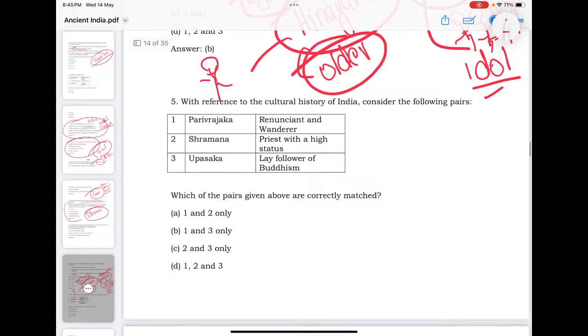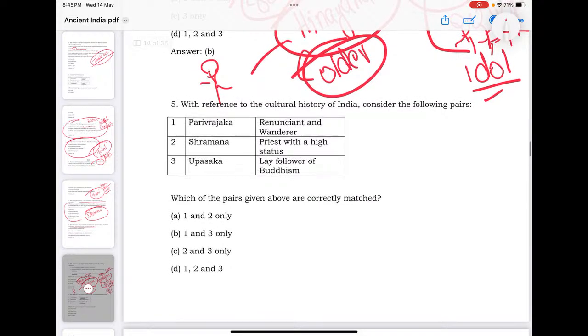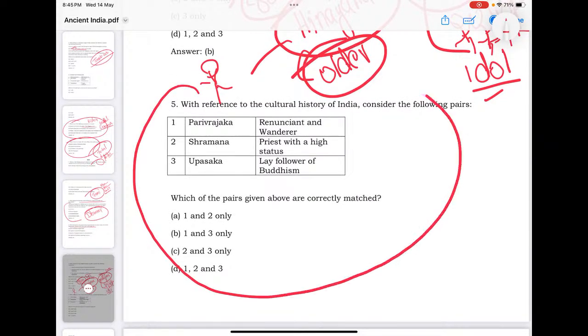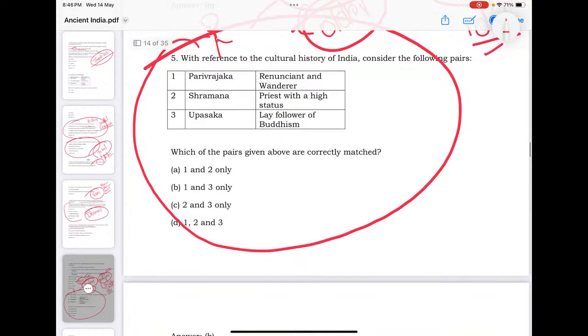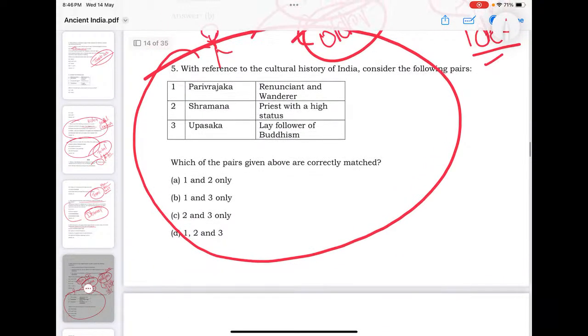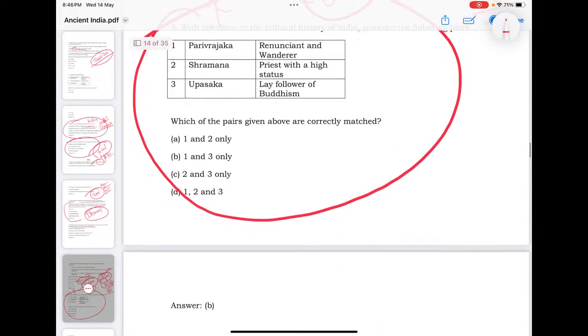Moving on to the next one, there is cultural history. Again, see, lots of terminologies. Terms are asked here. Have an idea what these terms mean. Shramana has no connection with the priesthood. With that simple logic, you can come up with the answer. Shramanic traditions, Buddhism, Jainism, have no importance for priesthood here.